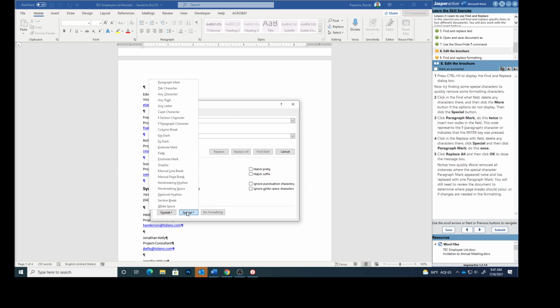Click the paragraph mark. Do this twice to insert 2 codes in the field. See that it's done that twice. This code represents the paragraph character or indicates that the enter key was pressed. Click the Replace With field. Delete any characters there.